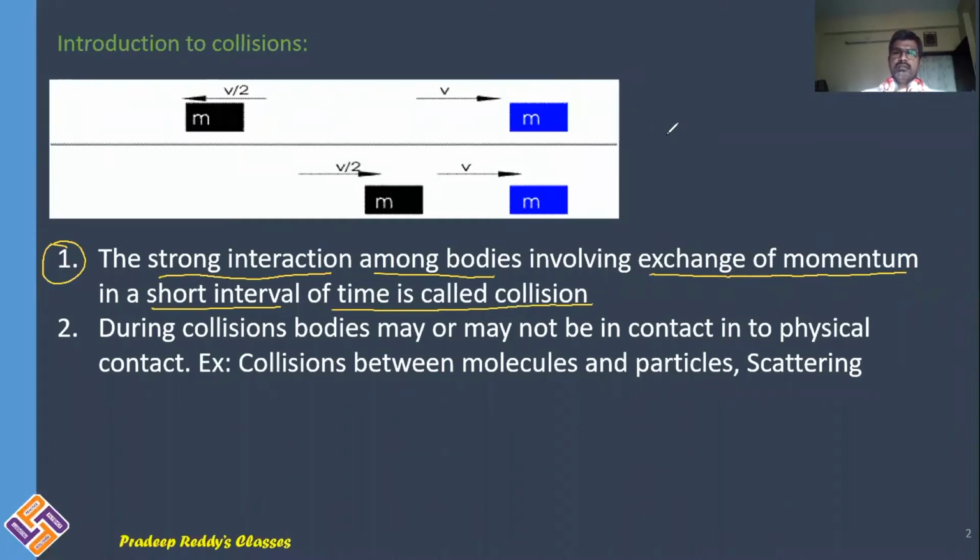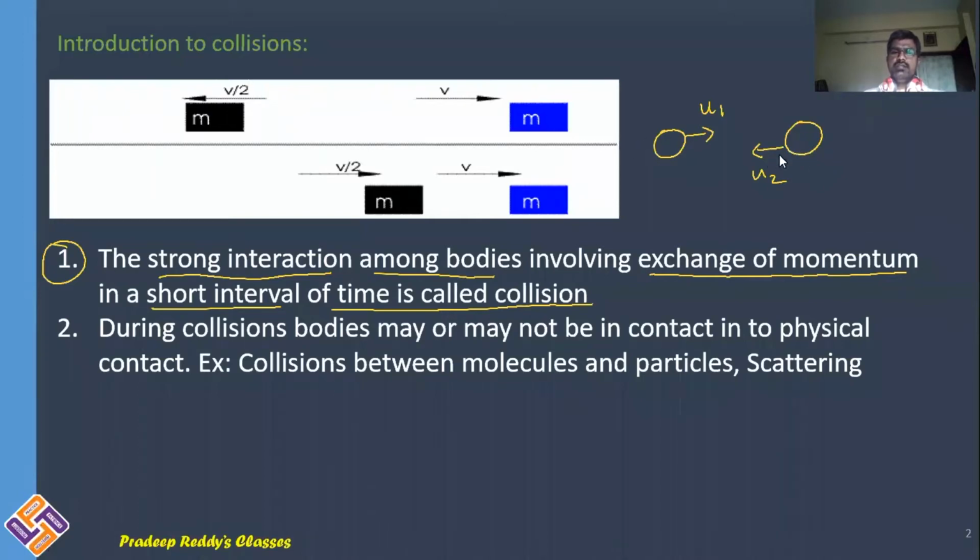So you have two masses. These two masses may have the same velocity or different velocity. This can have velocity u1 and this can have velocity u2. Both come towards each other, and at some particular time they undergo exchange of momentum.